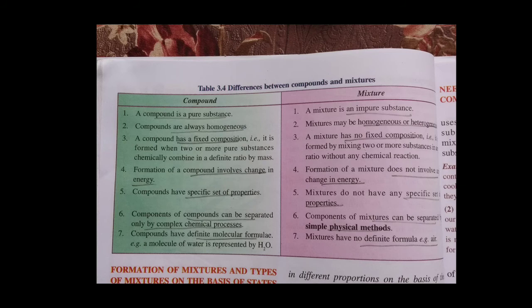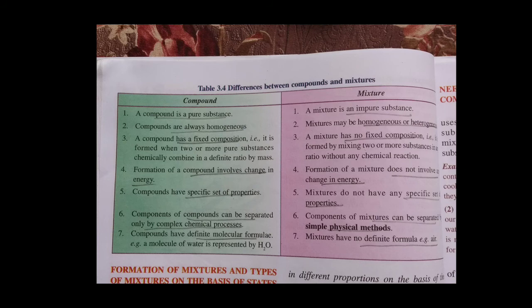A compound has fixed composition. When elements combine, it should only be in a fixed proportion or fixed ratio, so it has a chemical formula also. But a mixture does not have fixed composition, so it does not have a formula also.